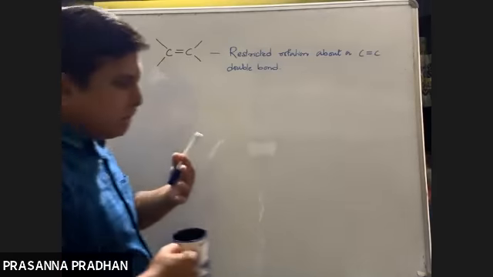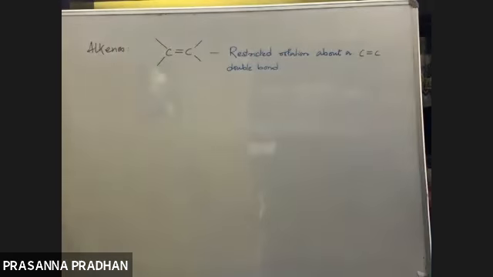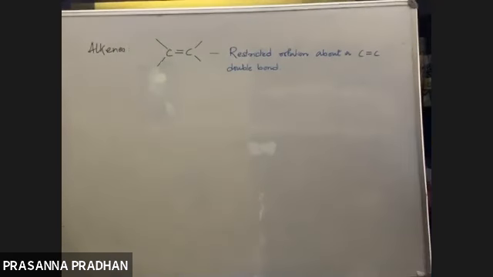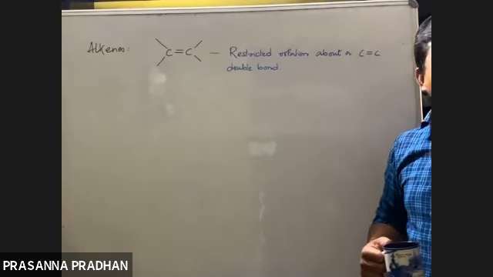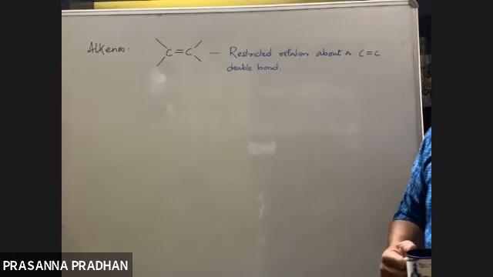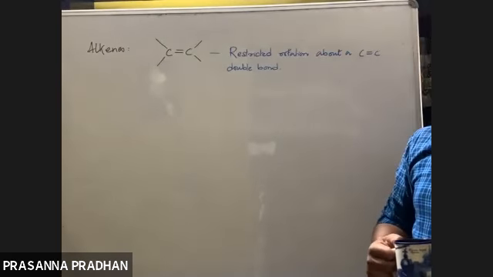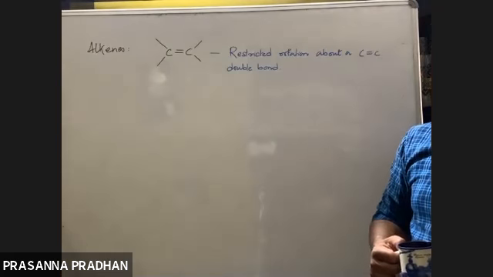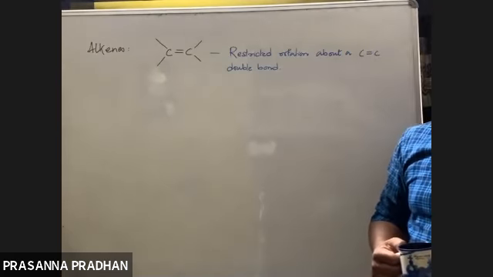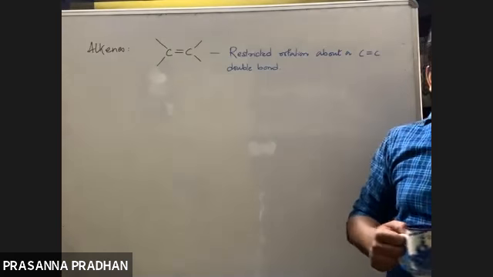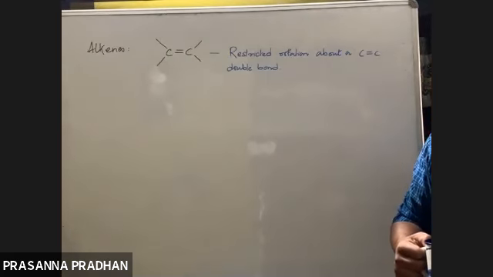Whereas in alkanes, what was happening? There was free rotation about a carbon-carbon single bond. Remember? So due to free rotation, alkanes give different conformations. We have done conformations of ethane, the eclipsed conformation and the staggered conformation. How did that conformation arise? Due to free rotation around a carbon-carbon single bond. But here we have a carbon-carbon double bond, and due to it, free rotation is not possible.